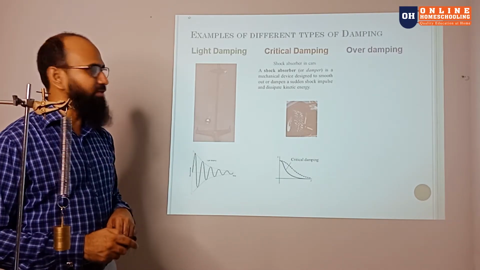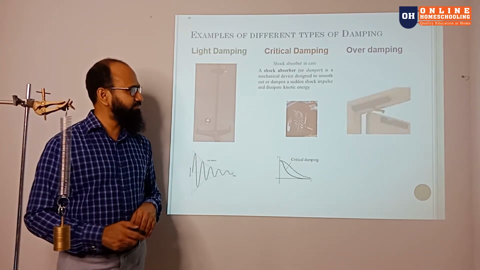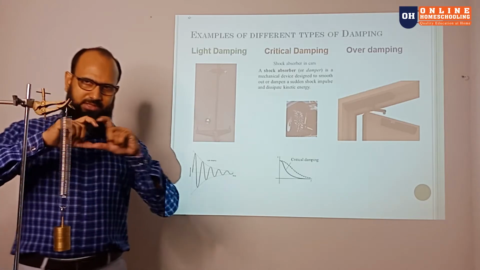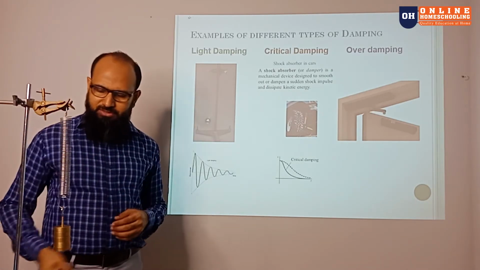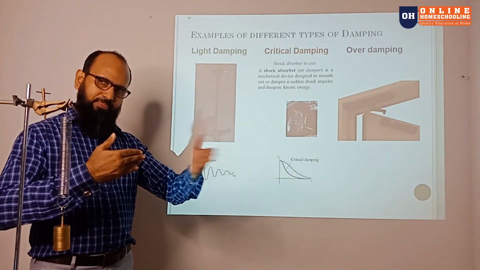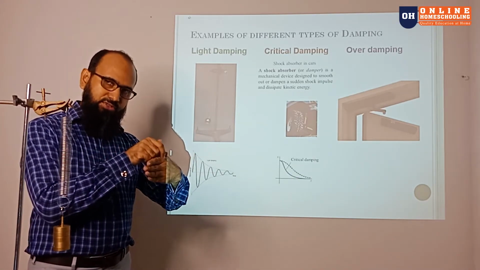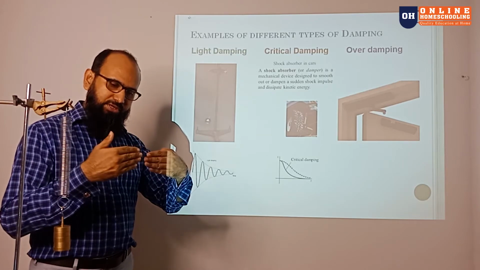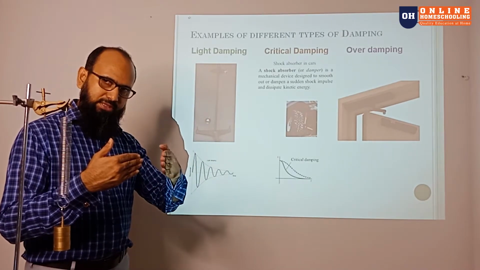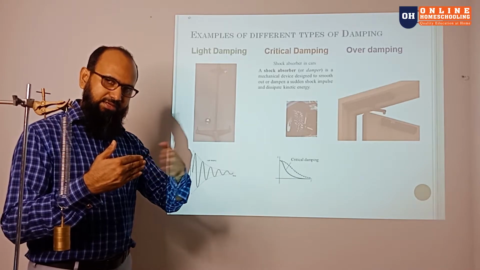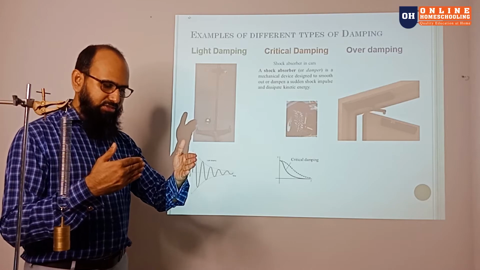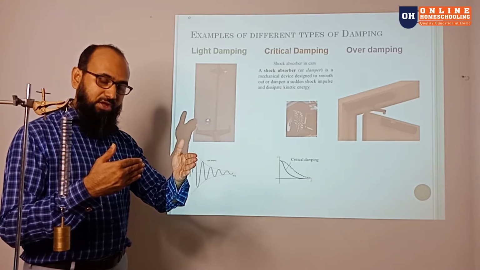Now the last example, overdamping, is like our door system, like the hinge in the door, an automatic door closer. In that case, you can see the door is closed and opened. But when you use the hinge and the door closer, you open it and it closes very smoothly. That is overdamping. It doesn't oscillate again and again, it comes to the position without any oscillation.